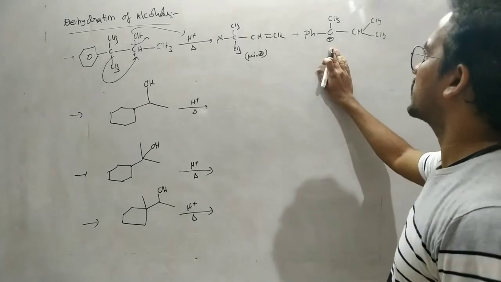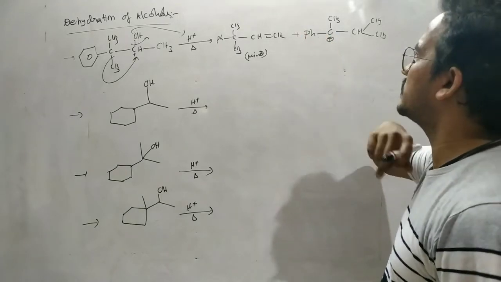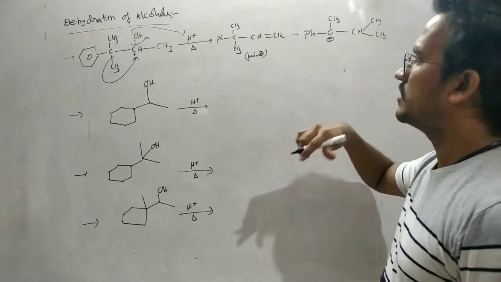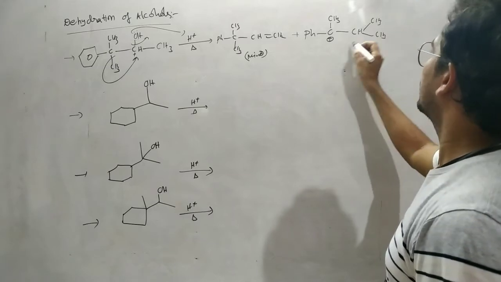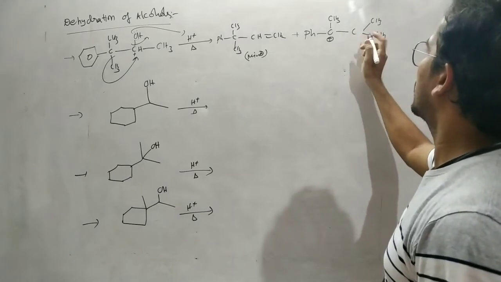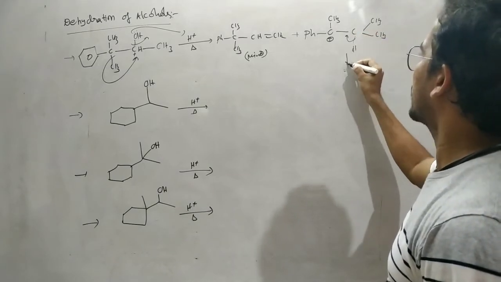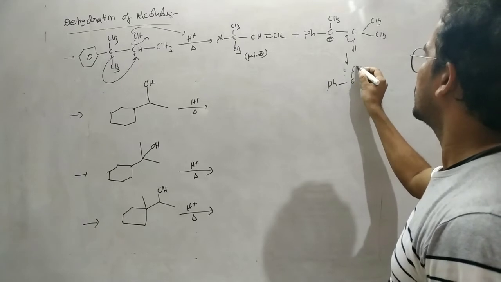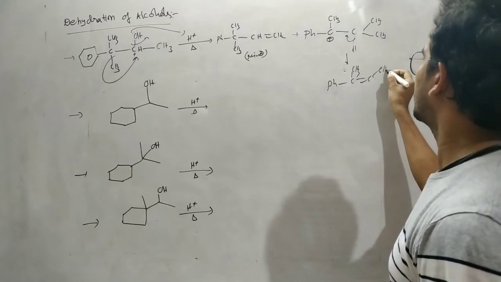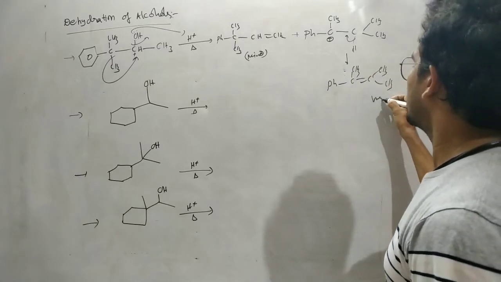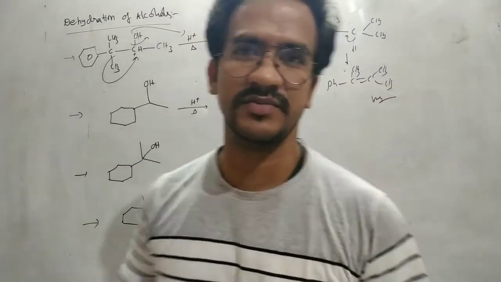Okay, it is a stable carbocation because it is stabilized by resonance with the benzene ring, and tertiary. That's it. Now from this carbon a proton is removed. So as a result, this phenyl here CH3 double bond CH3 is the major product in this dehydration process.